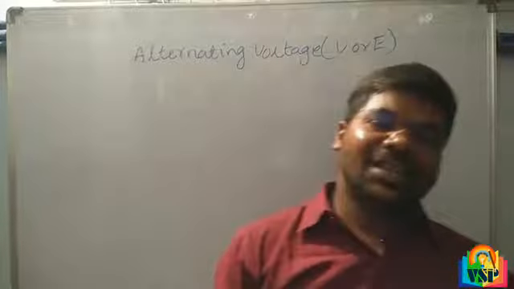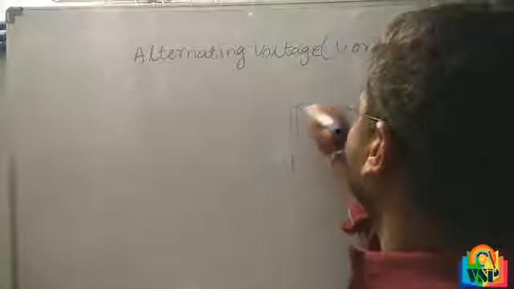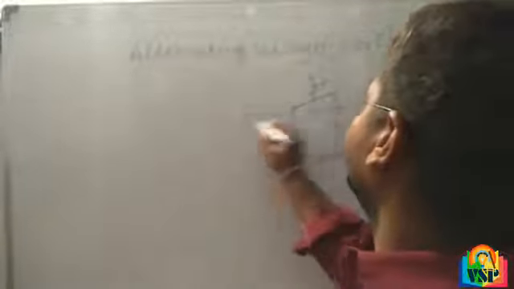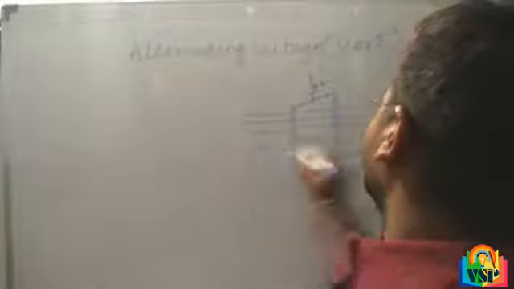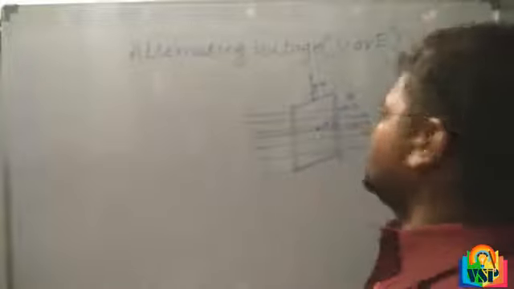Consider a rectangular coil, having a number of turns, which rotates in the magnetic field B with angular velocity omega. Consider the area vector which makes an angle theta with the magnetic field.